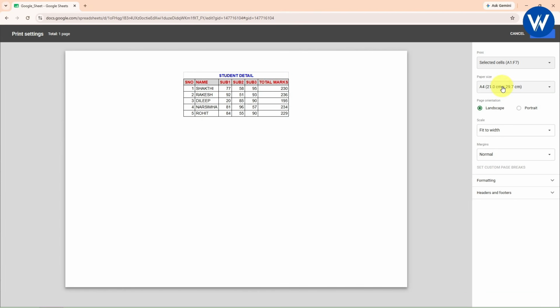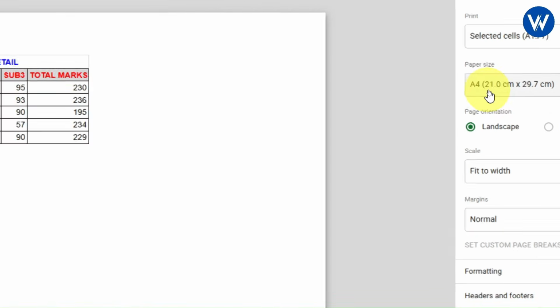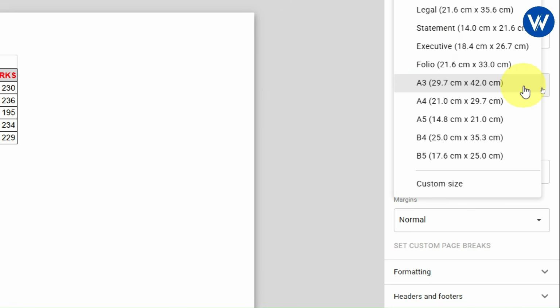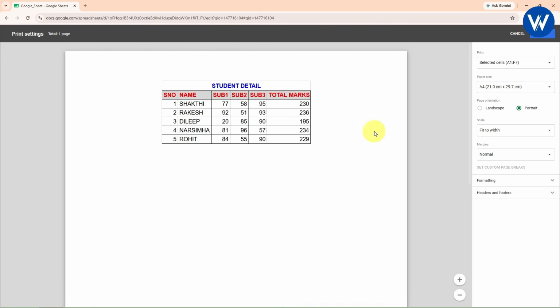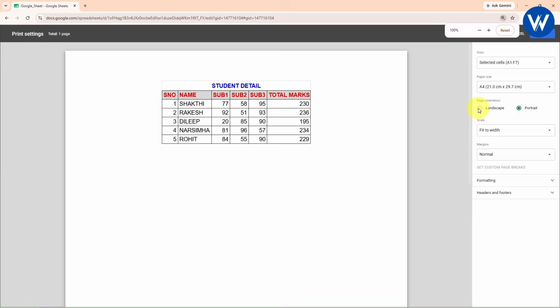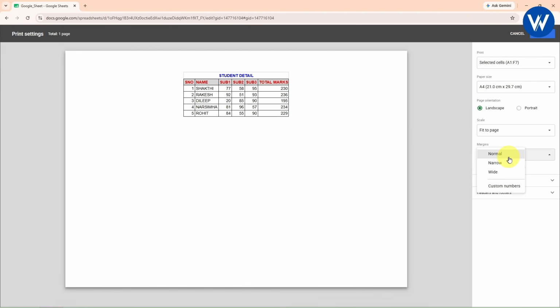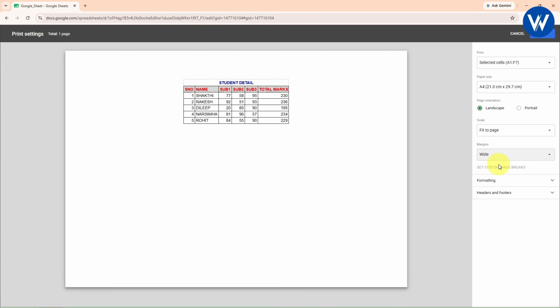In the same way, if you want to change the paper size, by default it will show you A4 size. If you want to print in A3 or A5, or if you want to print in portrait, you can just go with this option. Your data will be printed in portrait format. With the help of this option, you can give the margin. If you want to select the margin as normal, you can click on normal. If you want narrow, you can click on narrow. If you want wide, you can click on wide, in this way.